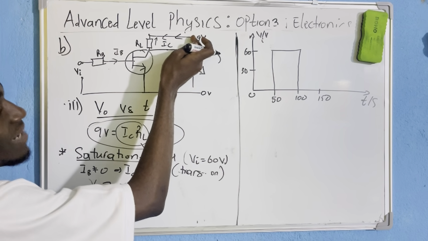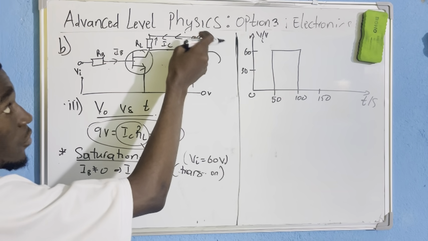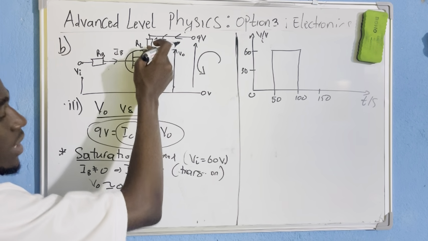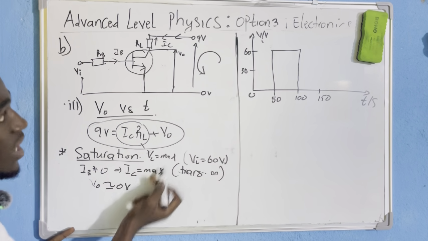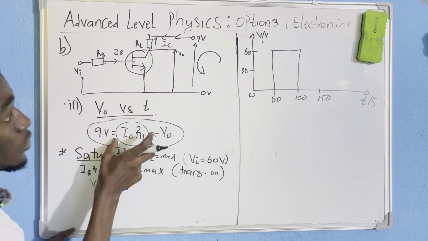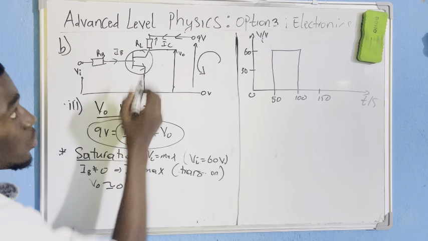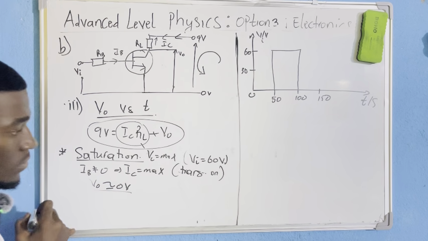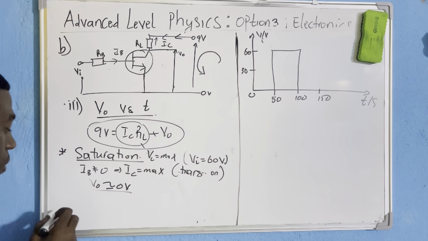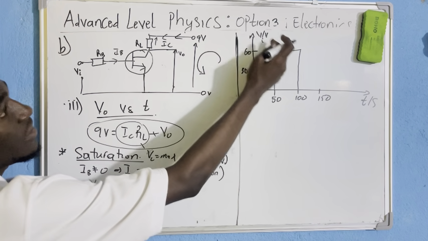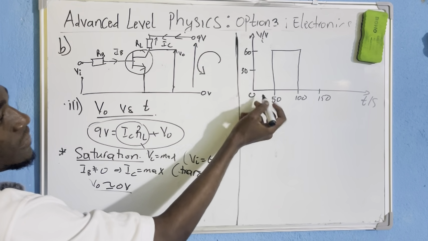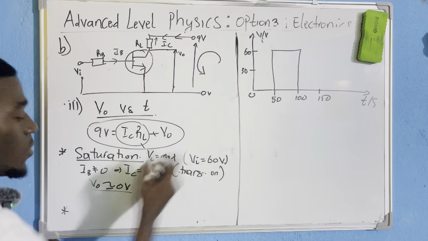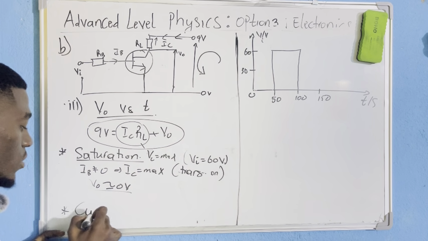Therefore, a large amount of current can now flow from the 9 volts to the collector, making IC maximum. If IC is maximum, it makes the voltage across the load maximum. So all this voltage will be dropped here, and V0 will be slightly equal to 0. Are we understanding? Now, when VI is 0, look here, VI is not existing here. When VI is 0, we talk about cutoff.